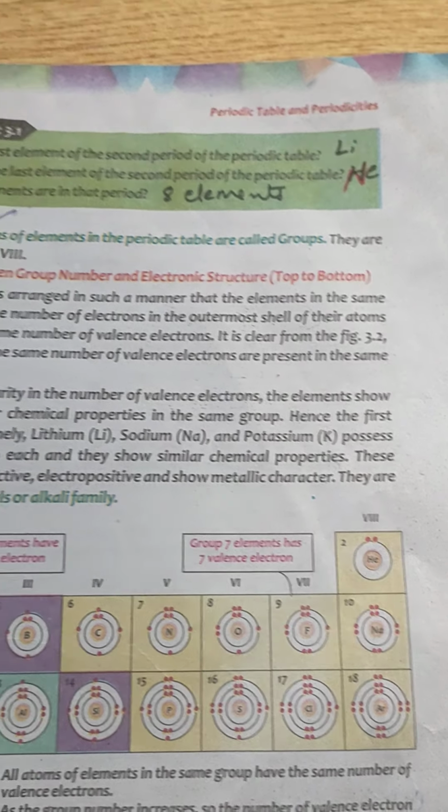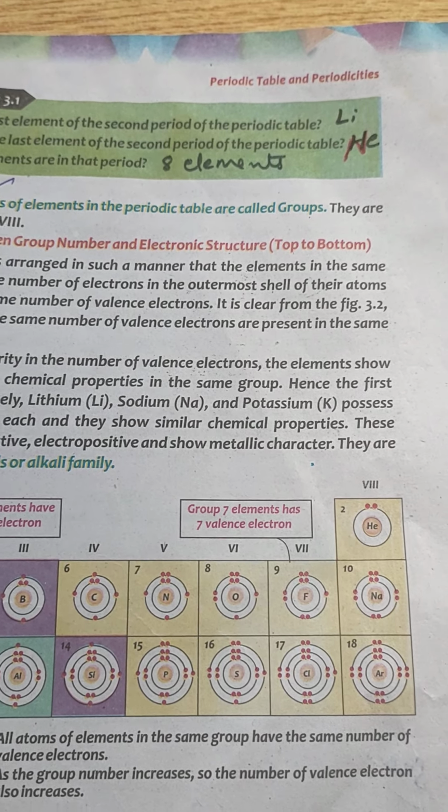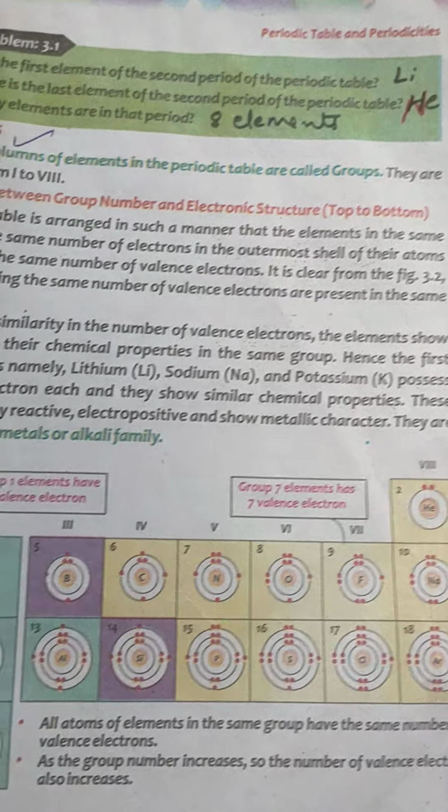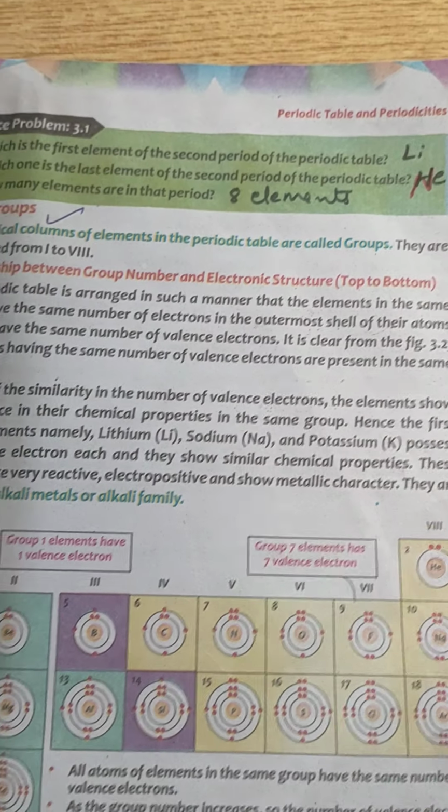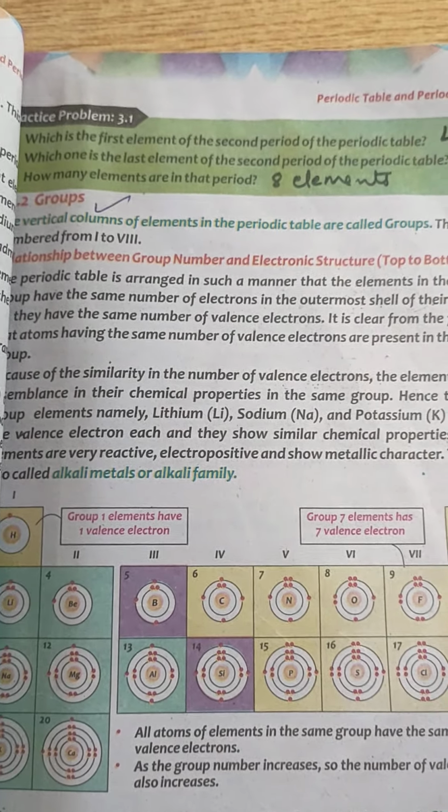Which one is the last element of the second period of the periodic table? That is neon. And how many elements are present in that period? There are 8 elements in period 2 of the periodic table.